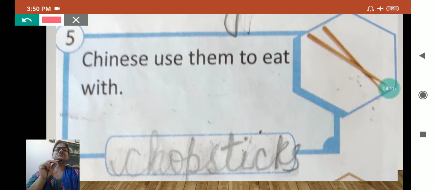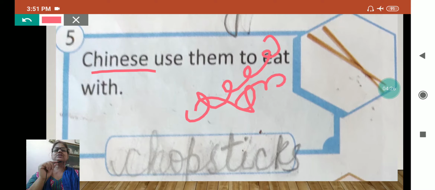See here, Chinese use them to eat with. Chinese, you will see always they are eating this type of noodles. So they pick up with these sticks, it is called chopsticks, and they eat. And it is always in one pair, means they need both the hands, they pick it like this, and then they eat.